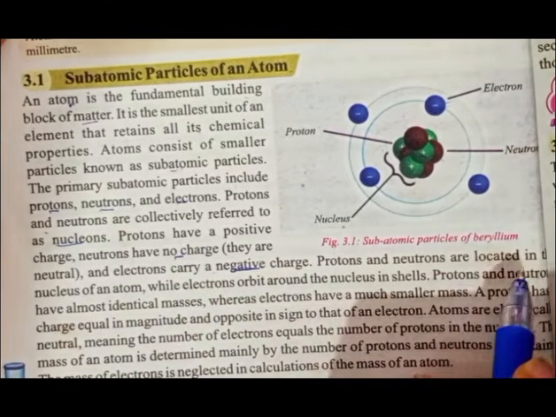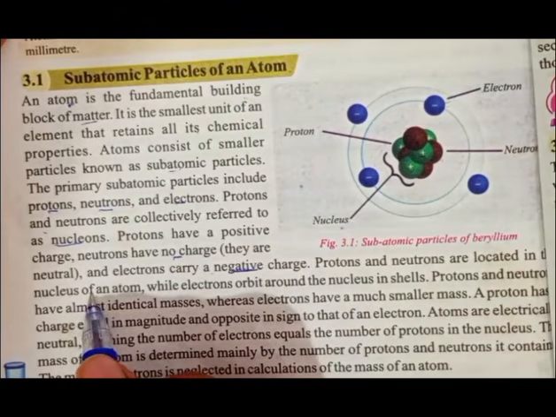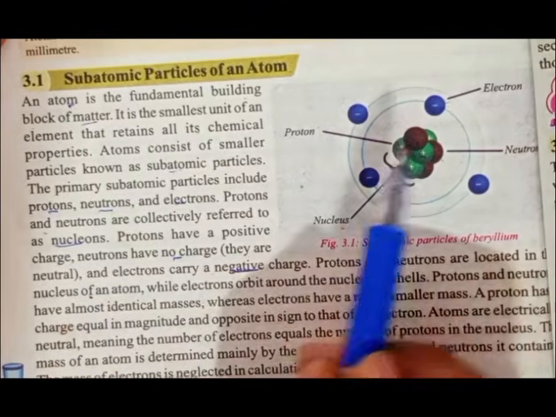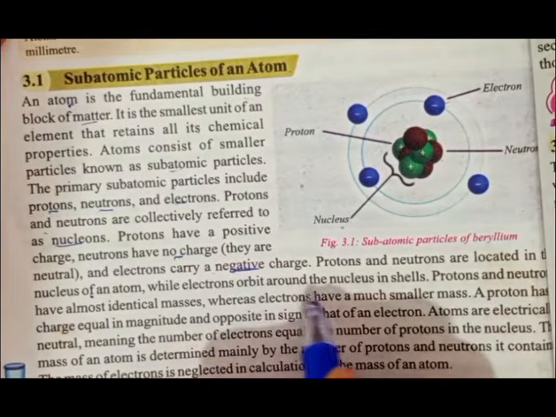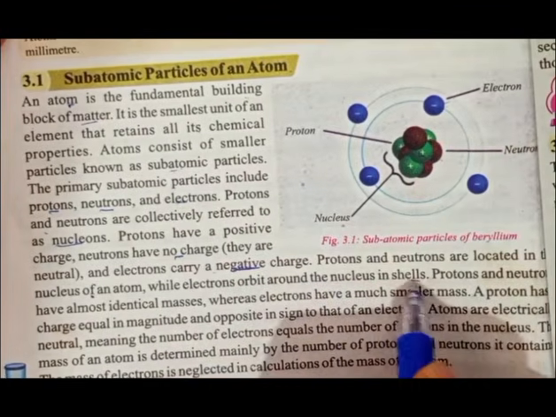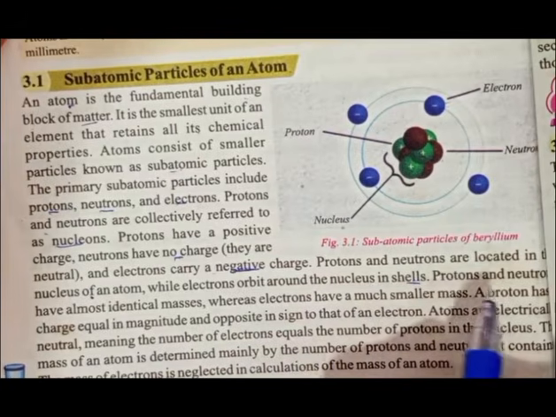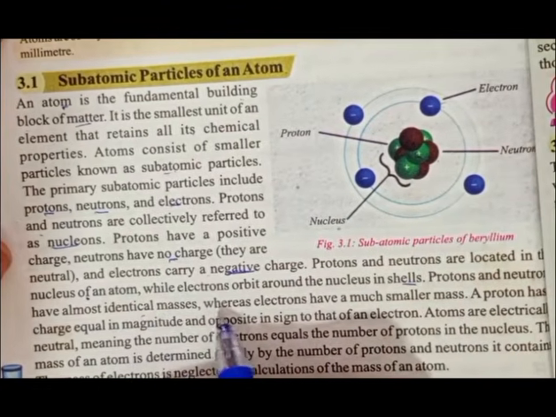Protons and neutrons are located in the center, in the nucleus of an atom. What are located in the nucleus of an atom? Protons and neutrons. While electrons orbit around the nucleus in the shells. Protons and neutrons have almost identical masses.